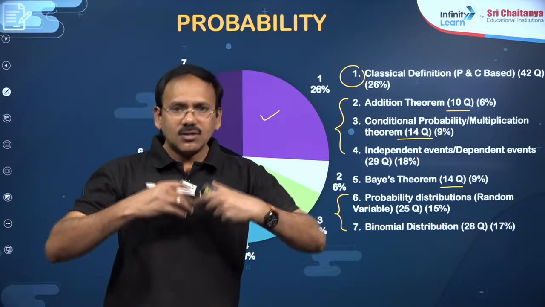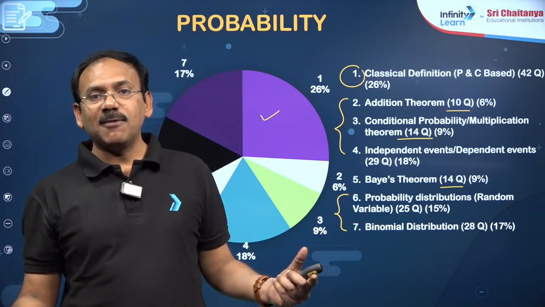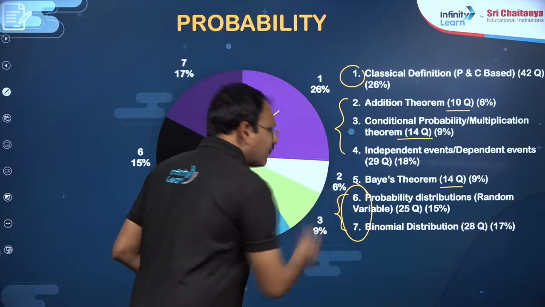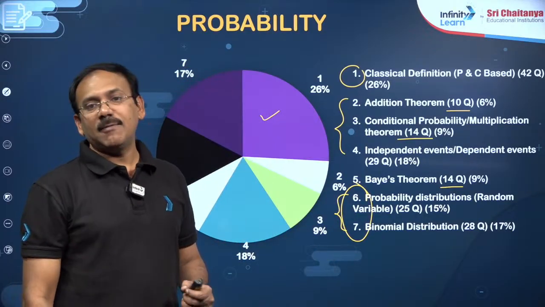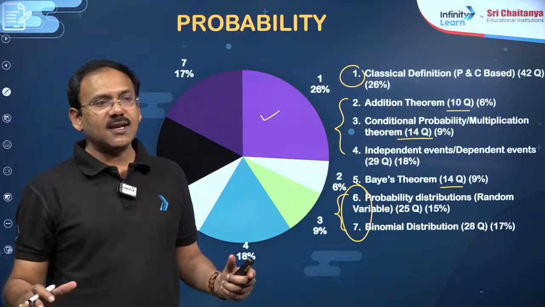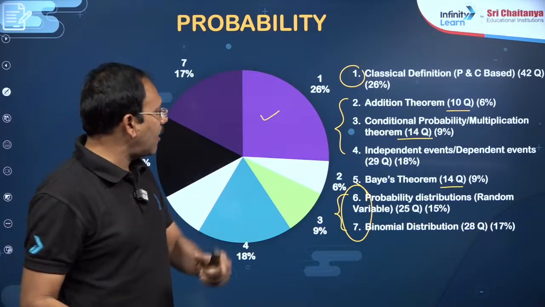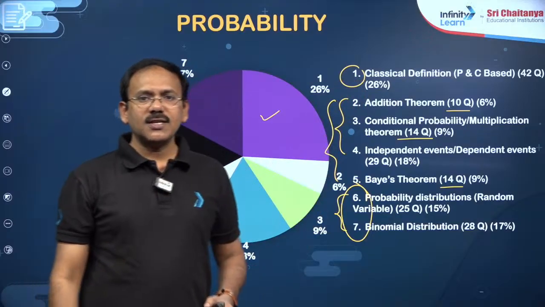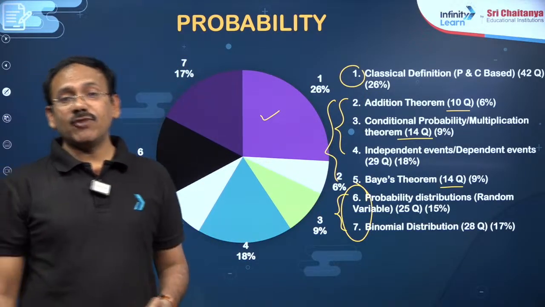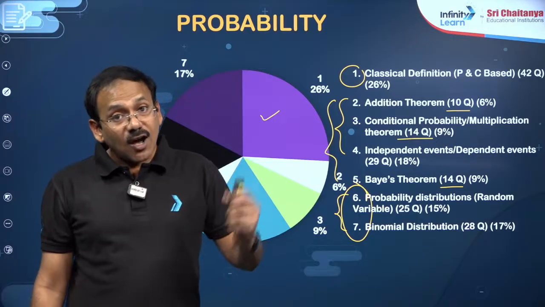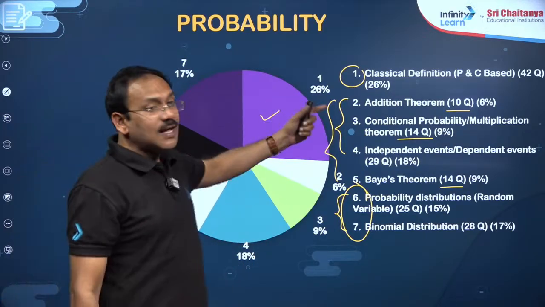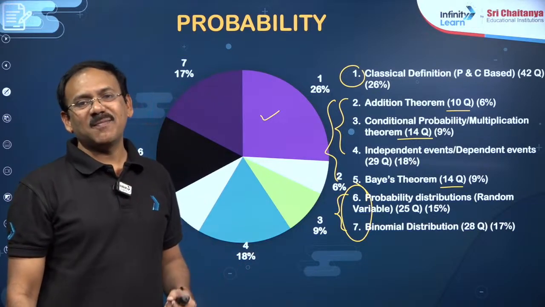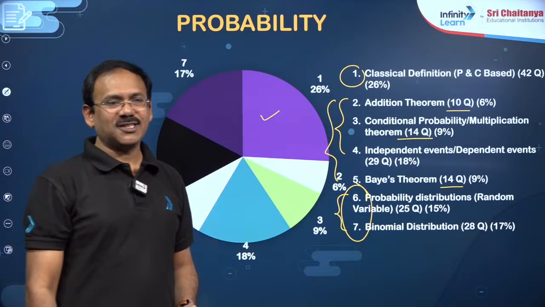So if I am not very confident in probability, I still don't leave the topic. I do these two topics well first, because probability distributions and binomial distributions are very easy. After that, I will focus on the next part, then thirdly this. My point is that the chance to get a question from probability other than core permutation combination is 0.75, that is 3 by 4, the probability of getting an easy to moderate question.